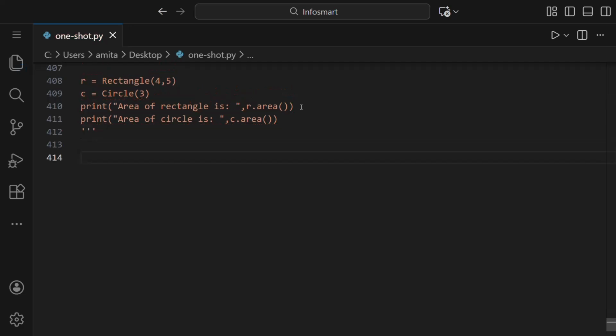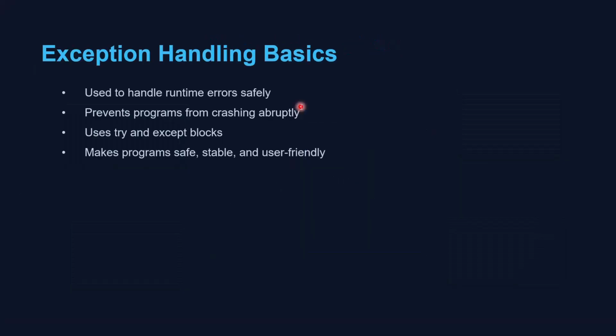Let us move ahead with exception handling. Exception handling is used to handle runtime errors in a program. It prevents the program from crashing suddenly. In Python, errors are handled using try and except blocks, as you're going to see.